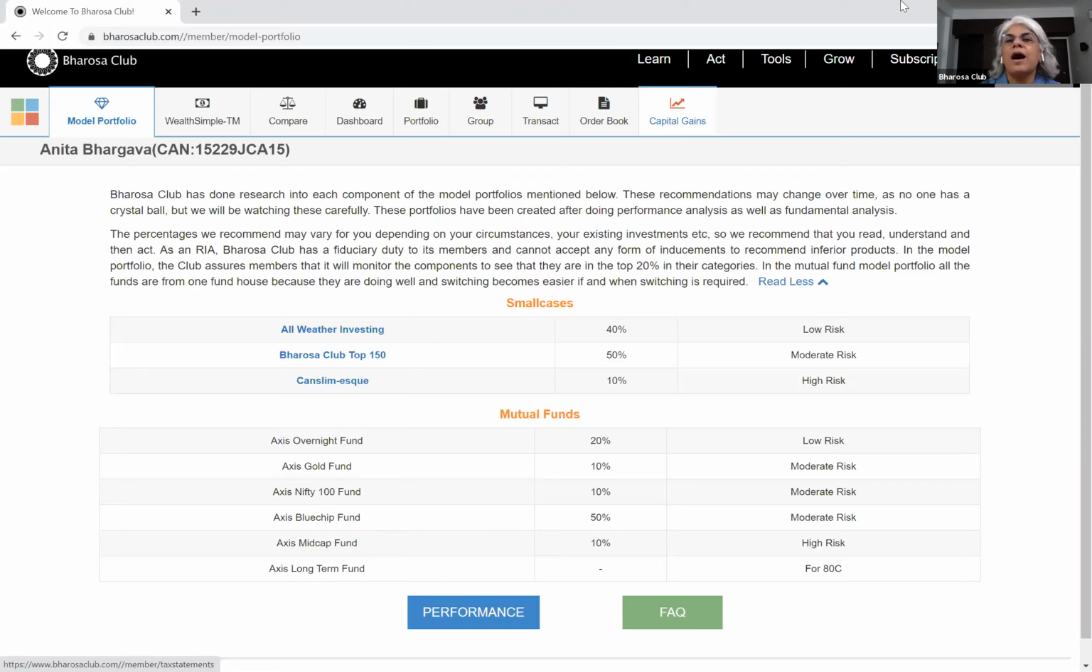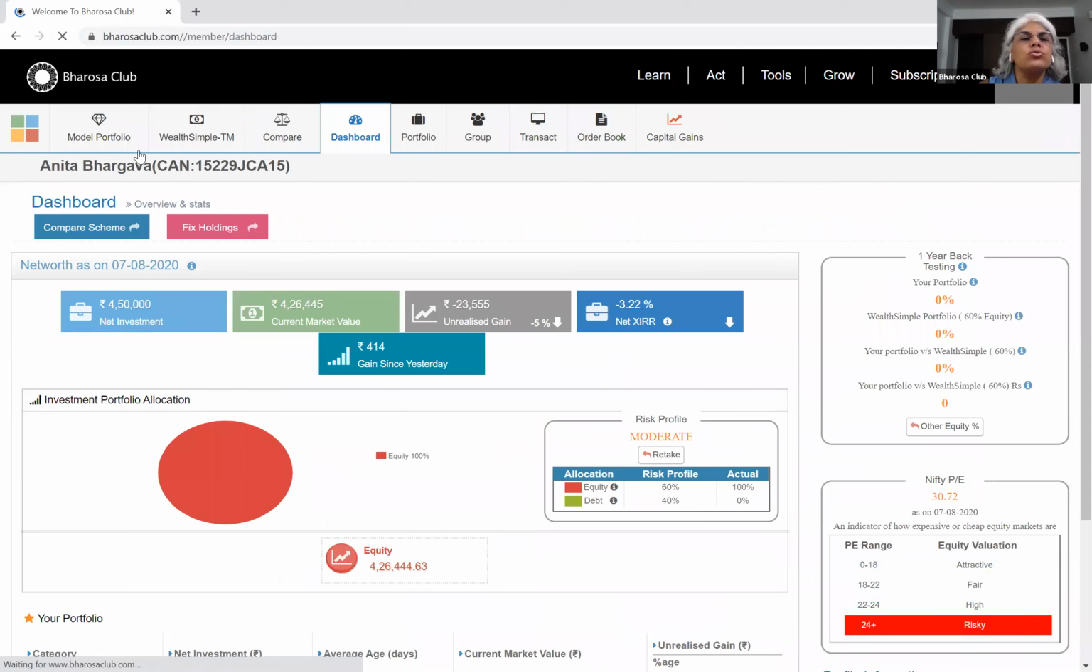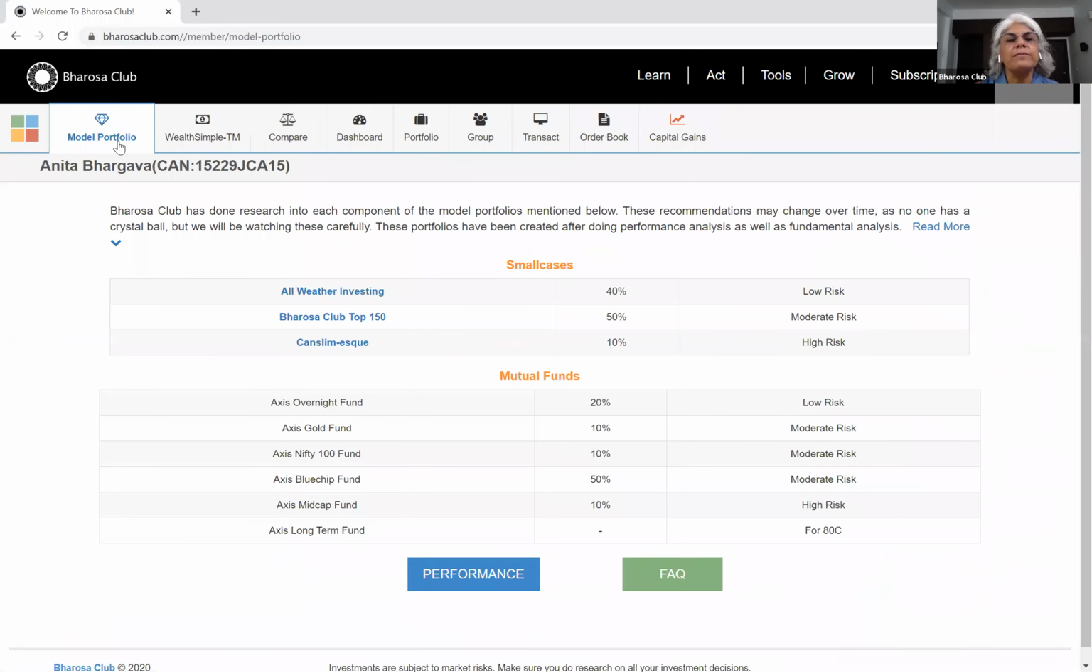I have logged into my own account on Bharosa Club, and I went to tools and the model portfolio. I'm going to explain this in some detail so that you understand what we are placing before you as model portfolios, whether you're a new investor or an existing investor. You may have been investing for a really long time on various portals, on Bharosa, etc. But I think this is something that you should go through in detail when you have some time.